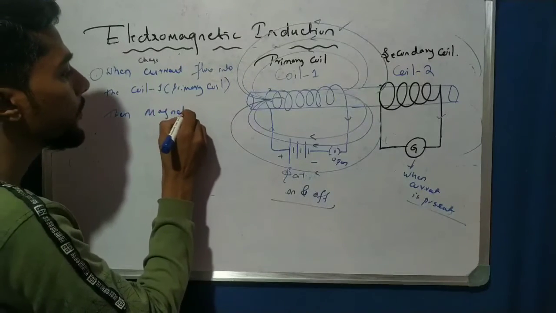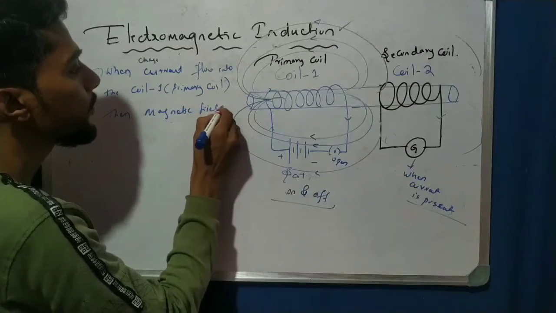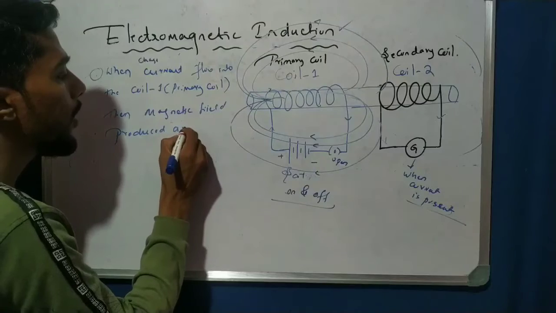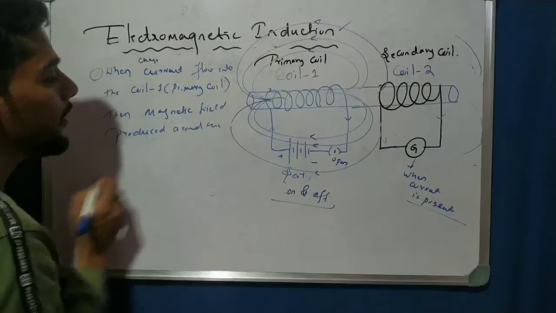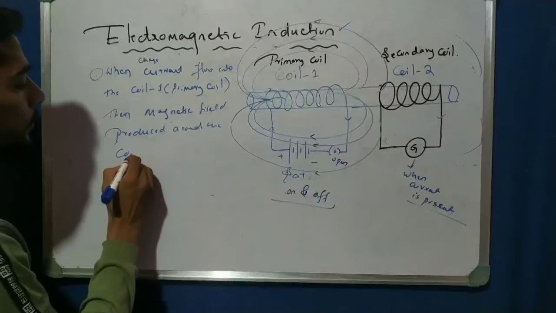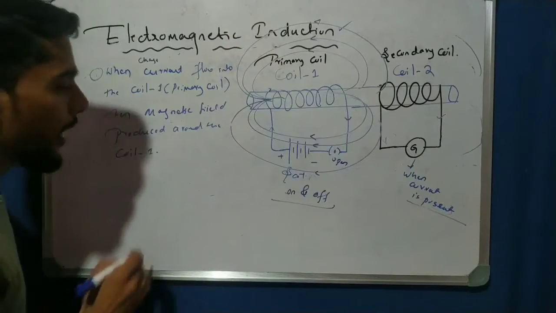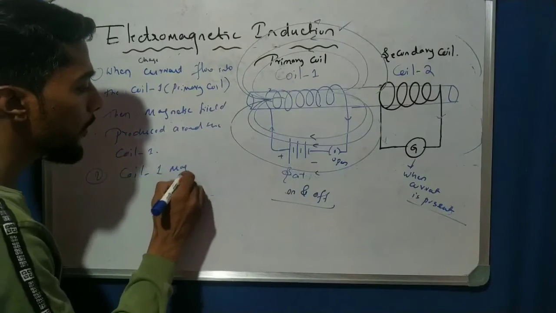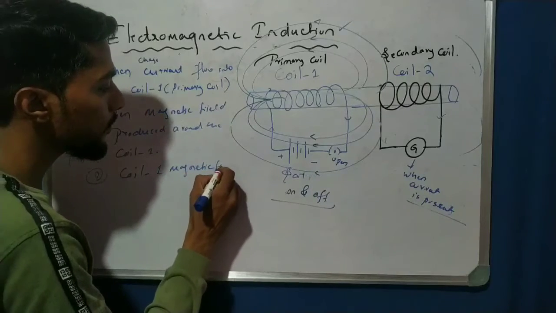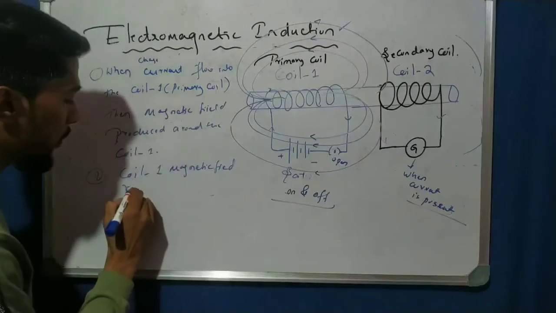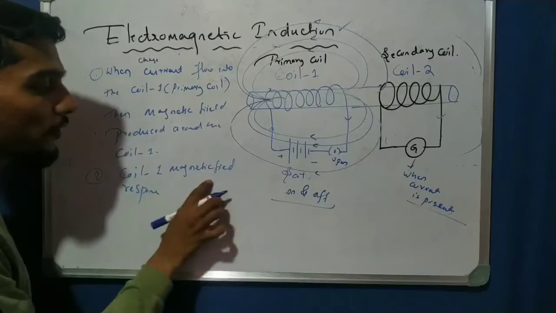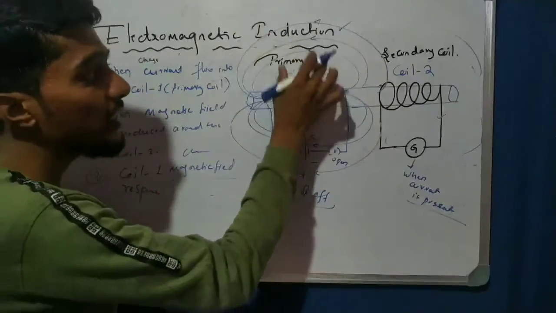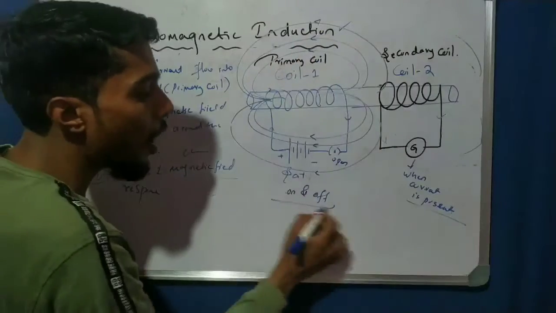a magnetic field is produced around coil 1. Okay, coil 1. And second point, the coil 1 magnetic field is responsible for which magnetic field? The changing magnetic field. How do we change the magnetic field here? We change the magnetic field in coil 1 by switching the current on and off.